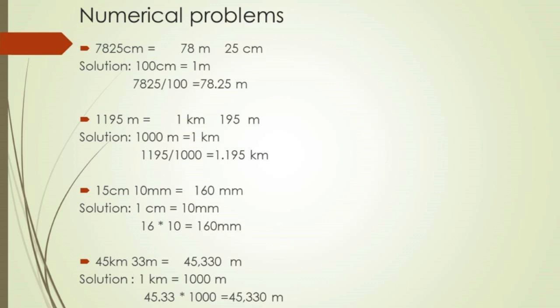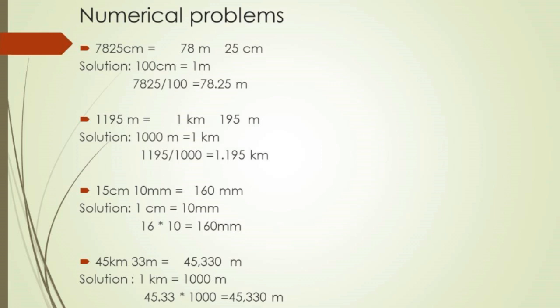Next, 1195 meter is equal to dash kilometer and dash meter. Solution, 1000 meter is equal to 1 kilometer. So simply 1195 divided by 1000 will give the value in kilometer. So 1.195 kilometer. So 1 kilometer and 195 meter.